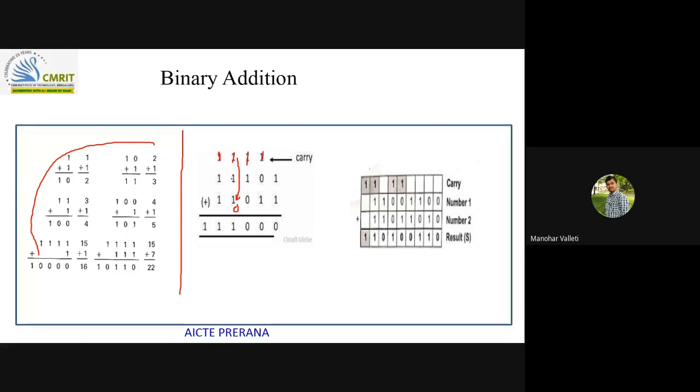This 1 plus 1 is 0 with carry 1, and this 0 has to be added to the carry also, right? Here our previous carry is there. So 1 plus 1 is 0 with carry 1.